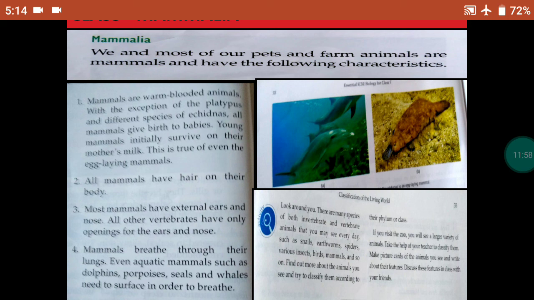And there is one activity. Look around you. There are many species of both vertebrates and invertebrates that you may see every day, such as snails, earthworms, spiders, many insects, birds, mammals, and so on. Find out more about the animals you see and try to classify them according to their phylum or class. Right? The same thing if you visit a zoo, do it there.